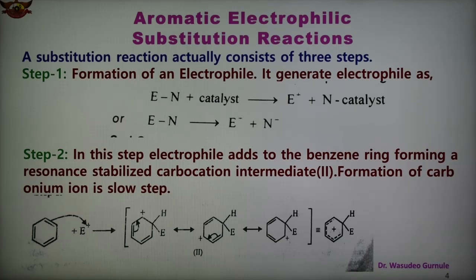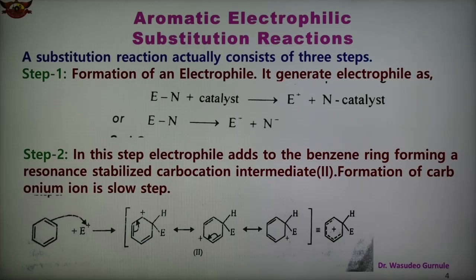Step 1 is the formation of electrophile. Always, when we discuss the mechanism, there are three steps. Step 1 is the formation of electrophile, the second step is the attack of the electrophile on the benzene ring, and the third step is the removal or loss of a proton, and we get the substitution product. So there are three steps.